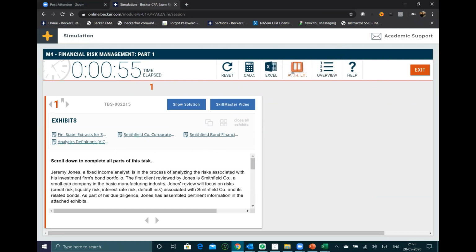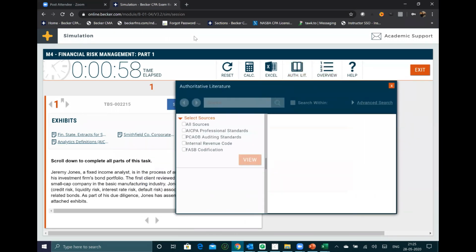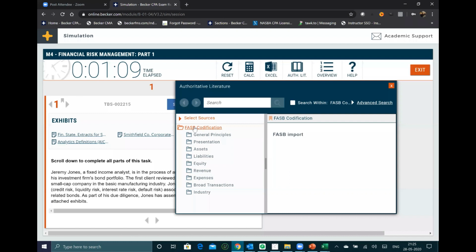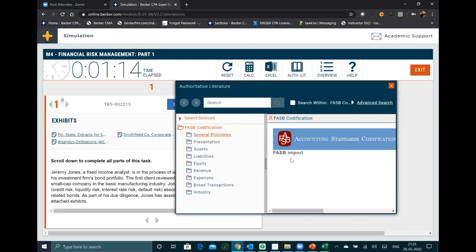If you see authoritative literature, guys, if I'm starting with FAR, if I'm writing for the FAR section, always in authoritative literature you must select FASB codification. FASB codification has all the accounting standards. Don't study for something different. This is the FAR authoritative literature. Is it clear till here, guys? I'm just stopping here. Are you able to understand when you're studying for FAR? This will be your authoritative literature. This is where you'll need to search for revenue and all.